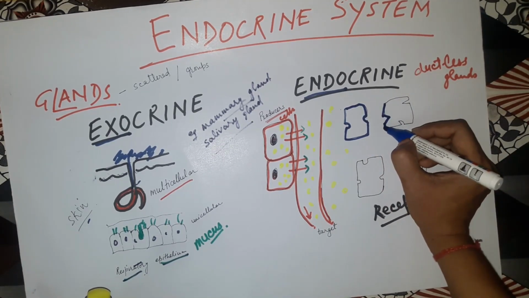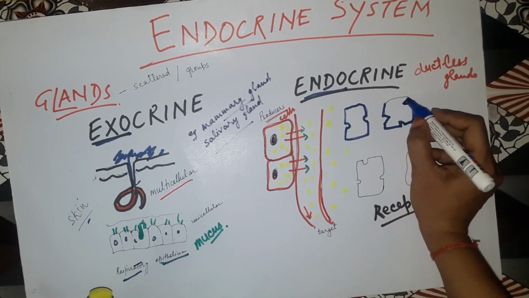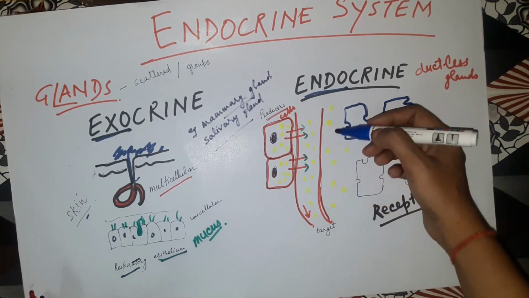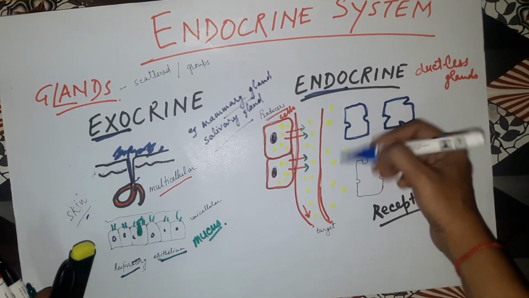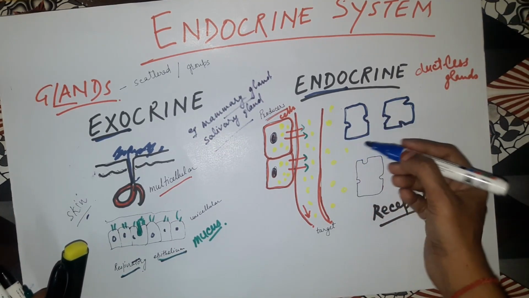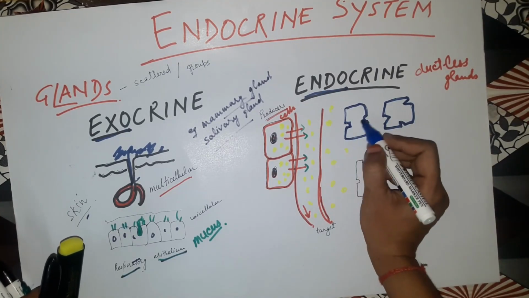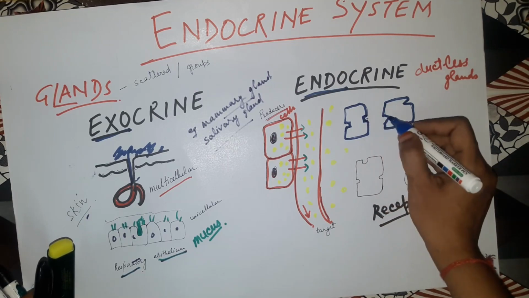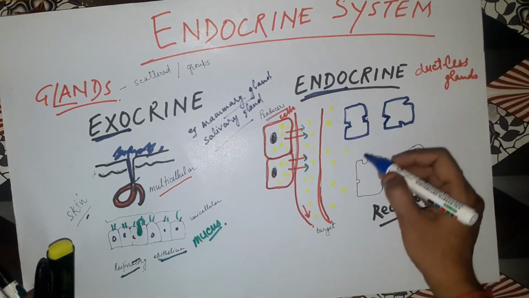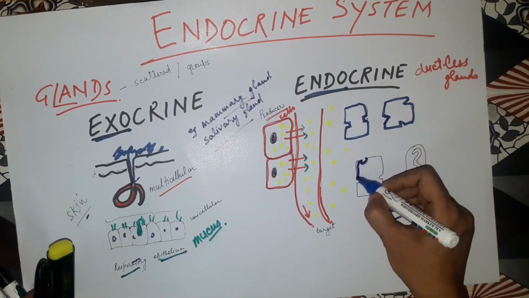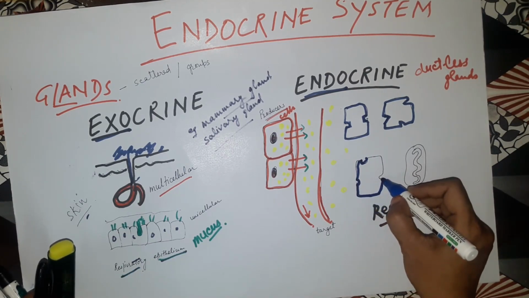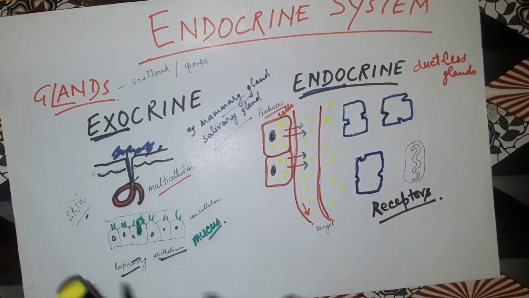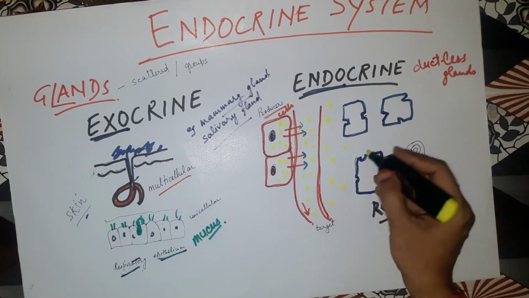These all are the cells. Here you can see the structures of the different secretions, that is the hormones. They have a circular structure, but here the receptors have a square shape. Here is a triangle. So they will keep on moving until they find the receptor of the proper shape. Like here you can see they have the exact shape.